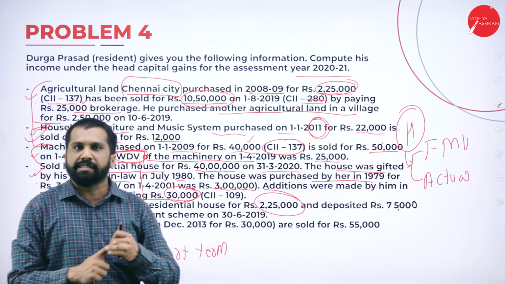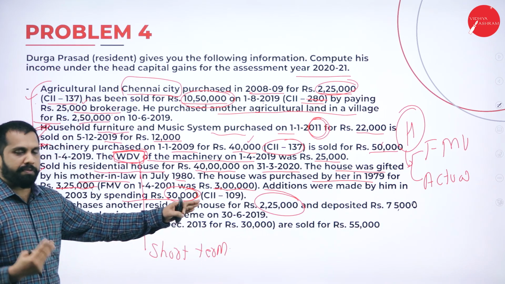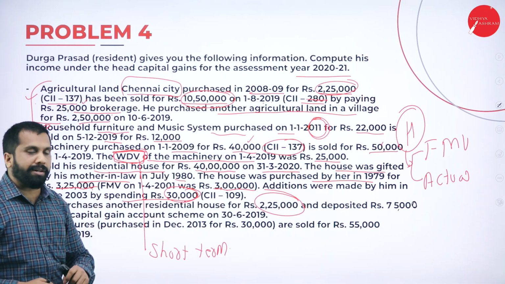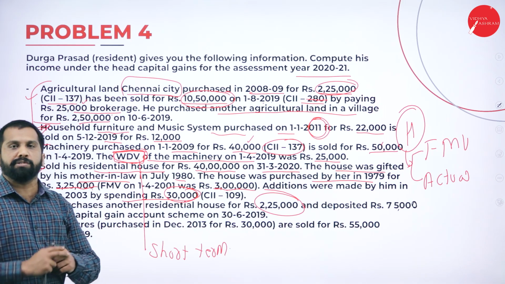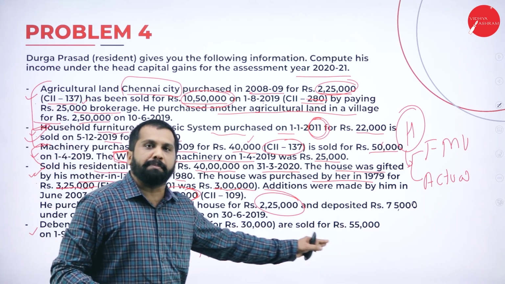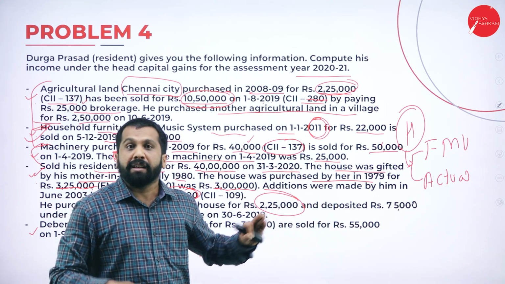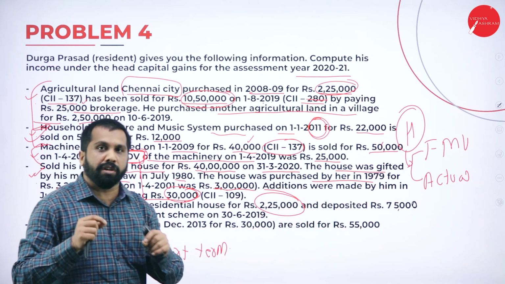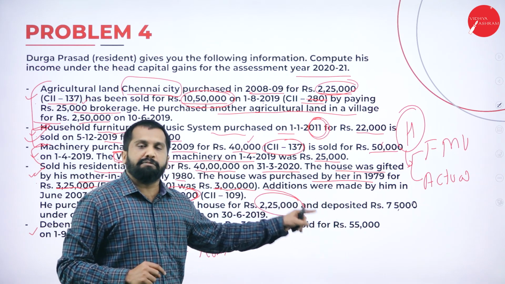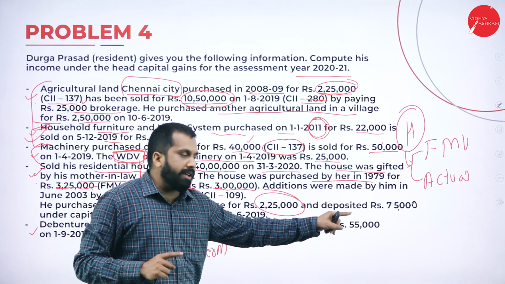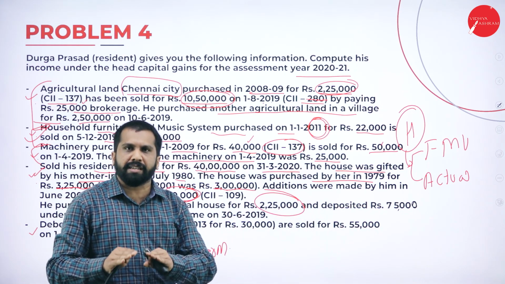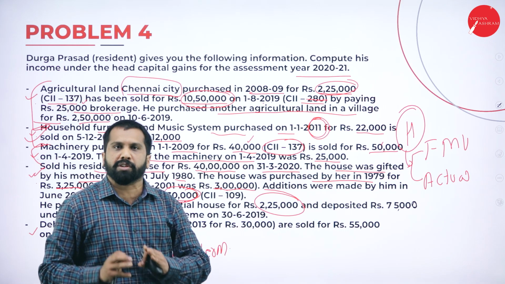Yes. The reason is, you wanted to purchase for 3 lakh, but you got it for 2 lakh 25 only. But 75,000 you want to spend on house only, but right now you cannot spend. Then you can keep it in your bank as a capital gain scheme. Later, next year, you are supposed to spend this amount for the house itself. If it is not used for the house, then you are supposed to pay tax on this. Hope you are clear. Don't go in depth. It will be easy for you in your examination.